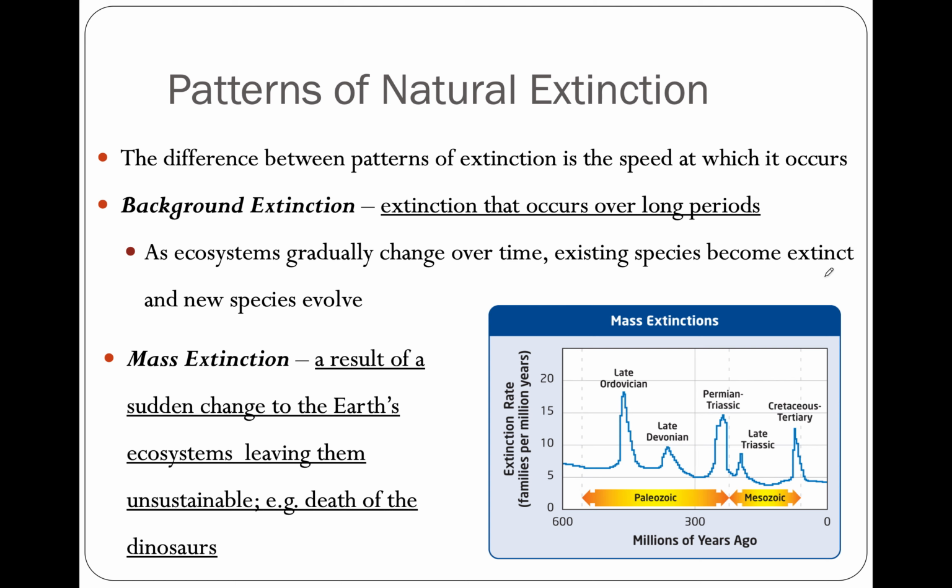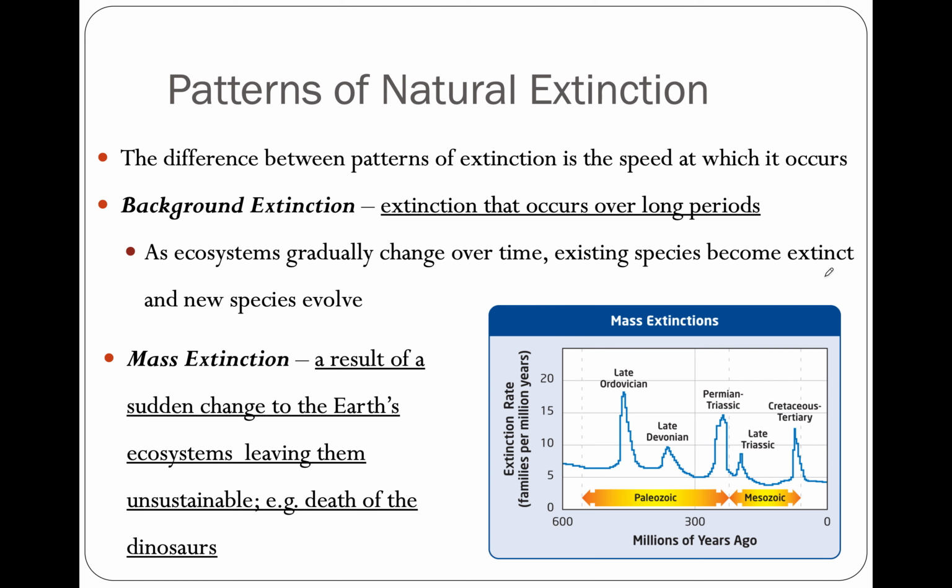In a particular region, an ecosystem could be supported at one point in time, but after thousands or millions of years the climate is going to change, and maybe that ecosystem is no longer sustainable. And so what does that mean? The current organisms in that ecosystem are no longer the best adapted.